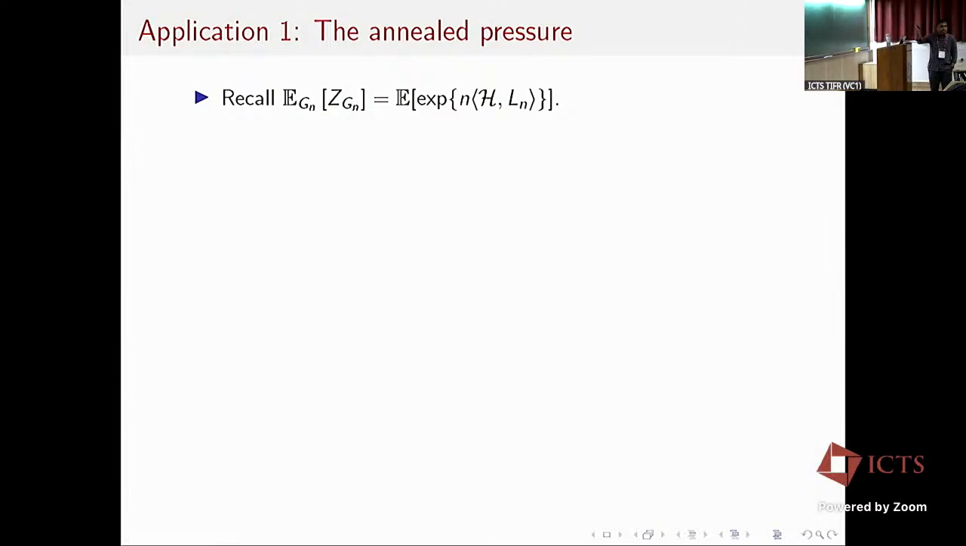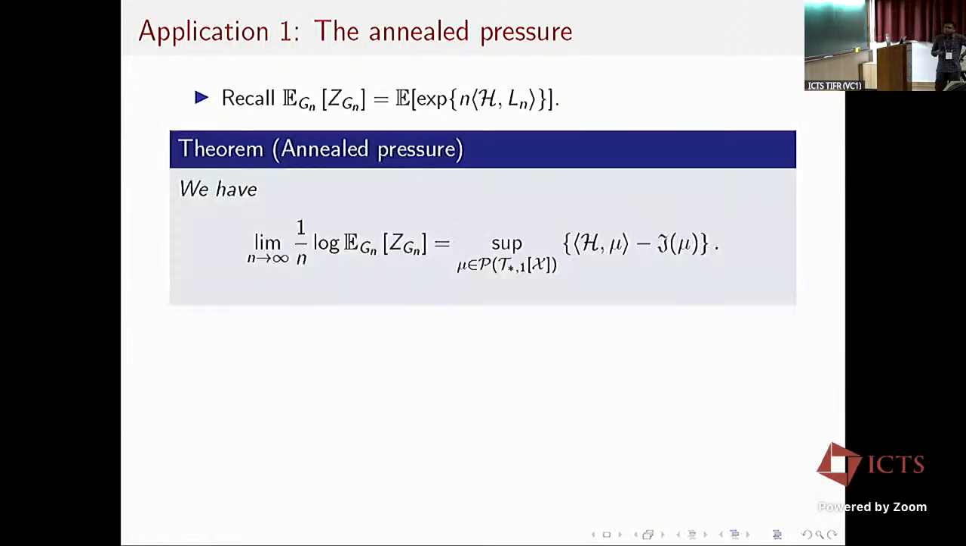Okay, so here is the first application of this result. It's about the annealed pressure that we talked about earlier. Recall that the expectation of the partition function is given by the expectation of e to the n times the integral of the Hamiltonian against the neighborhood empirical measure. In this expectation, the graph is according to the configuration model, and the vertex marks are IID from some distribution. As a result of our large deviation principle, we get a variational formula for the annealed pressure: the supremum over all measures mu on T star of the integral of the Hamiltonian against mu, minus the rate function J.